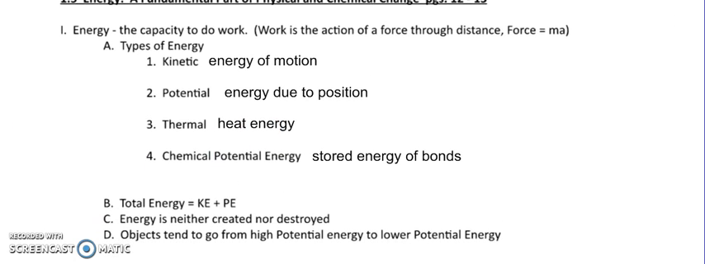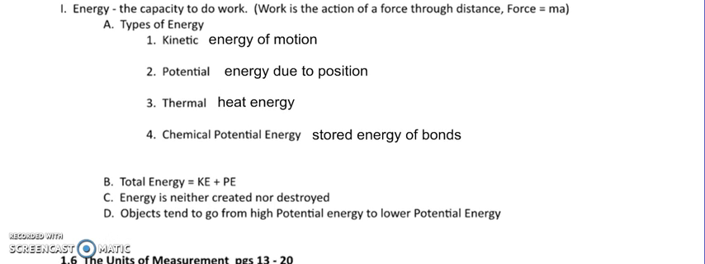You might remember that total energy is kinetic and potential energy added together. Very important concept: energy is neither created nor destroyed. It only changes. And objects tend to go from high potential energy to low potential energy. We can also phrase that: objects in chemistry will tend to go from high chemical potential energy to lower chemical potential energy. It's more favorable to be in that lower group. Okay, so that's about it for section 1.5.